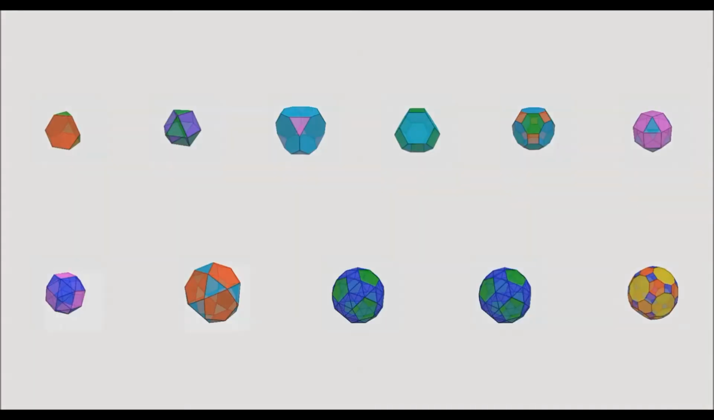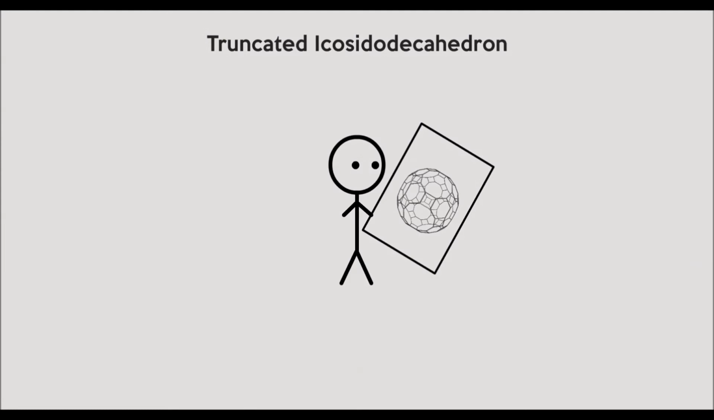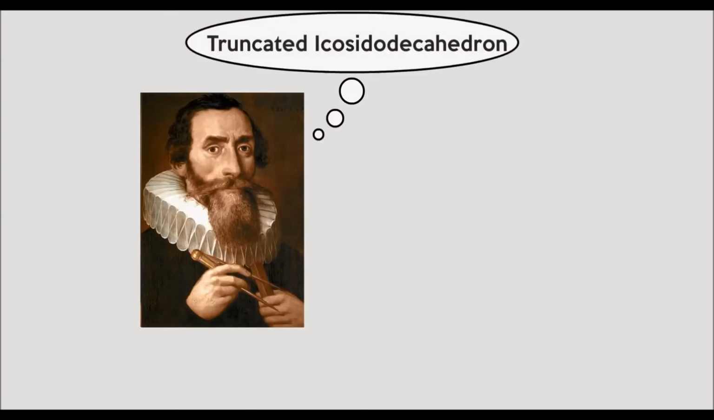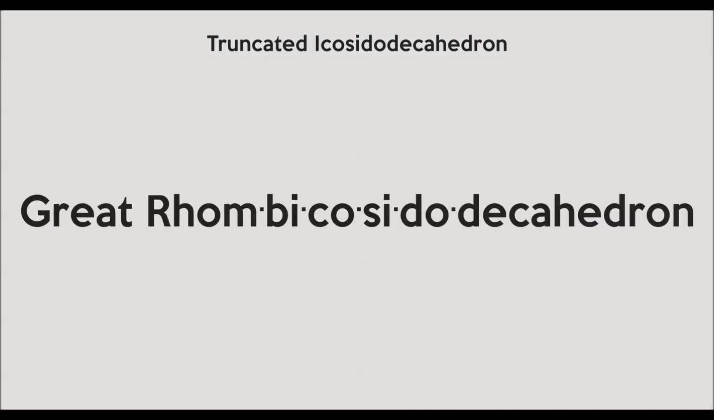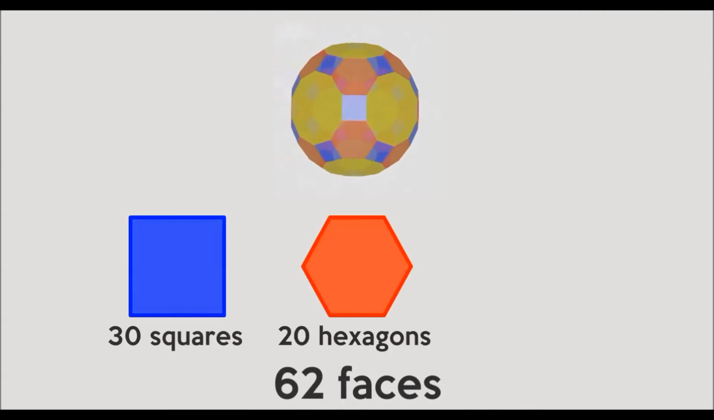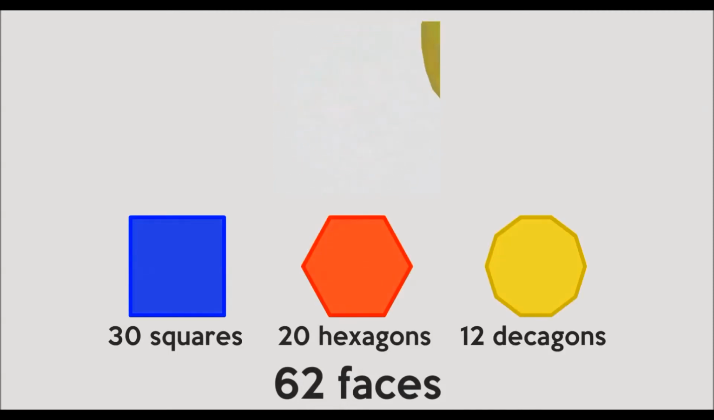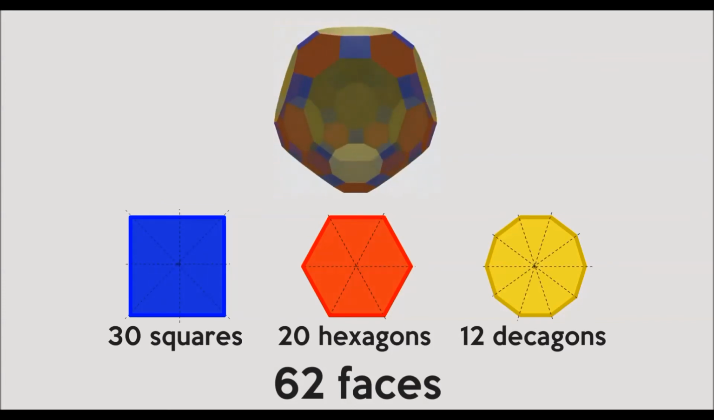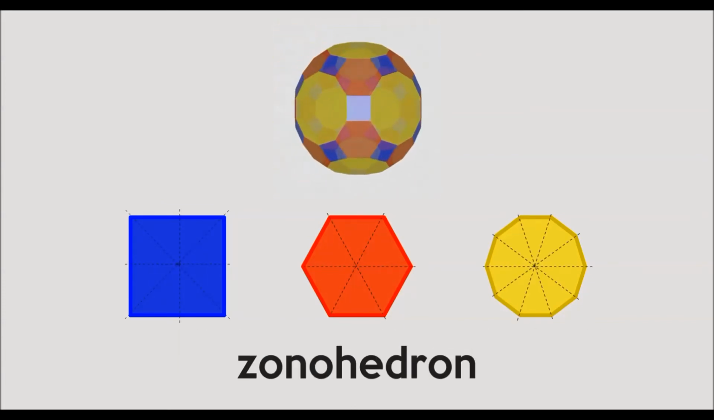If the Archimedean solids were to be constructed with equal-sized edges, the truncated icosidodecahedron would be the largest. Archimedes' work on this shape has since been lost, so it was given its name first by Johannes Kepler. It is known by other names, including the great rhombicosidodecahedron. The completed shape has 62 faces: 30 squares, 20 hexagons, and 12 decagons. All of the faces are regular, and so they all have point symmetry. A shape with these properties is called a zonohedron.